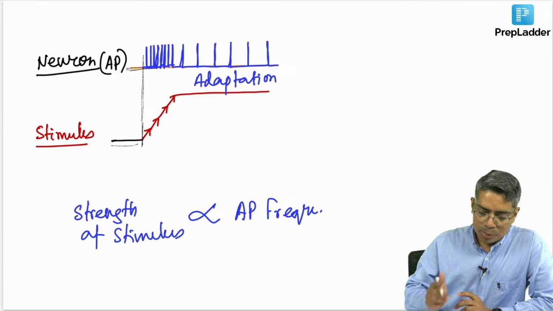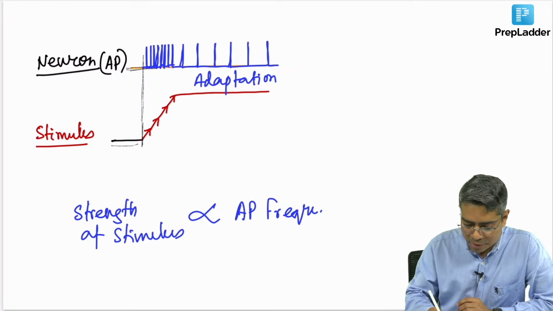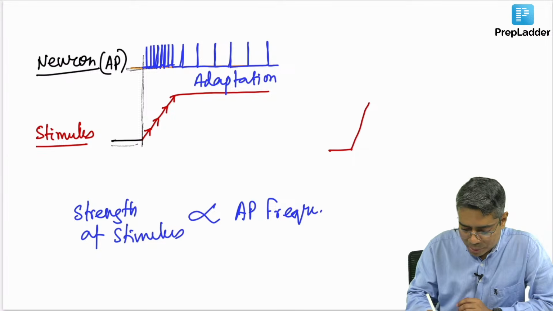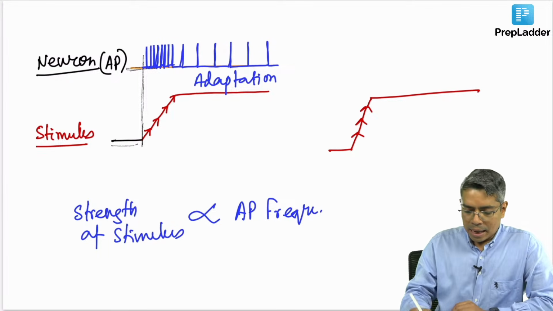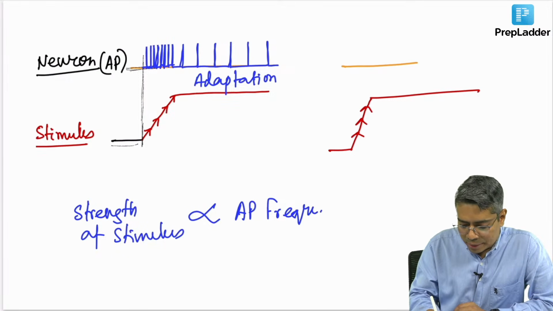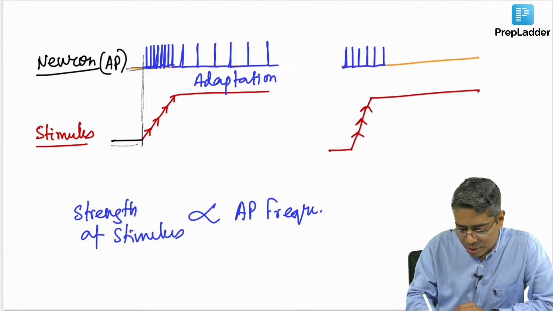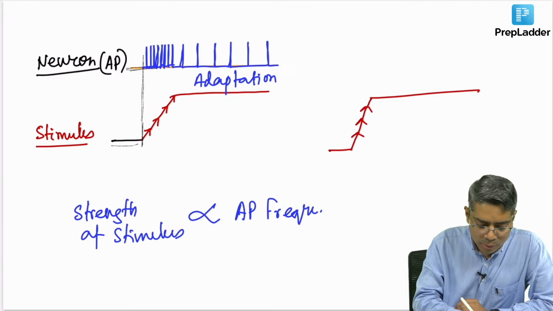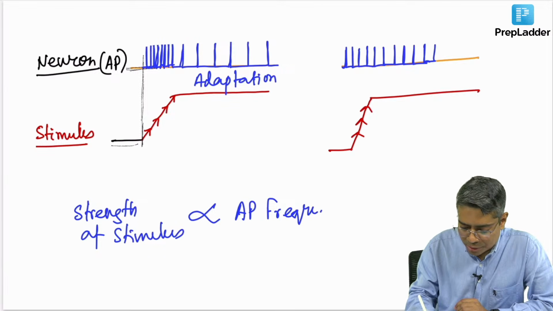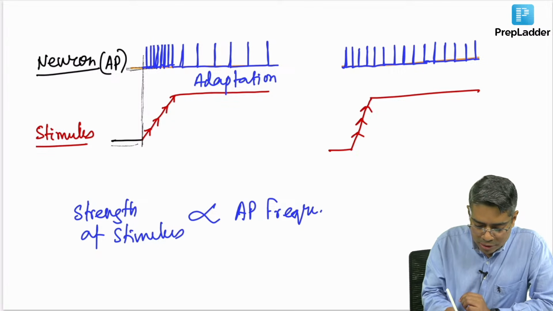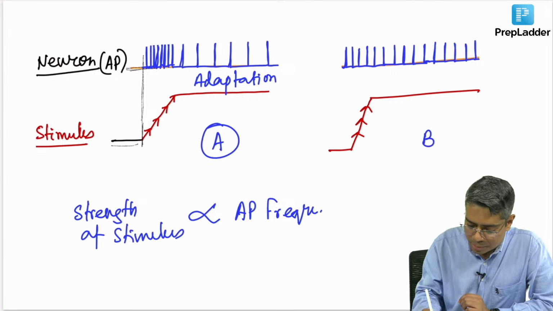So, suppose you have recorded this kind of scenario from 2 receptors. Suppose I have given the same kind of stimulus to a different receptor, and in the second receptor I am getting the same frequency of action potential even when I am holding the stimulus for long duration. The first one is type A receptor, and suppose this is B receptor.